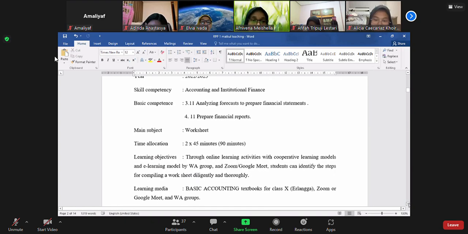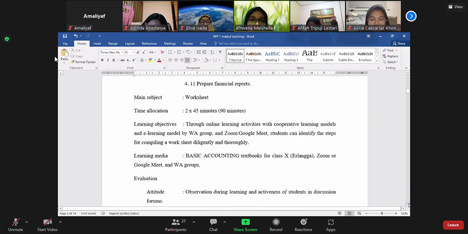Learning objectives, third online learning activities with cooperative learning models and a learning model by WA group and Zoom or Google Meet. Student can identify the steps for compiling a worksheet diligently and truthfully. Learning media, basic accounting textbooks for class X Erlangga, Zoom or Google Meet and WA groups.